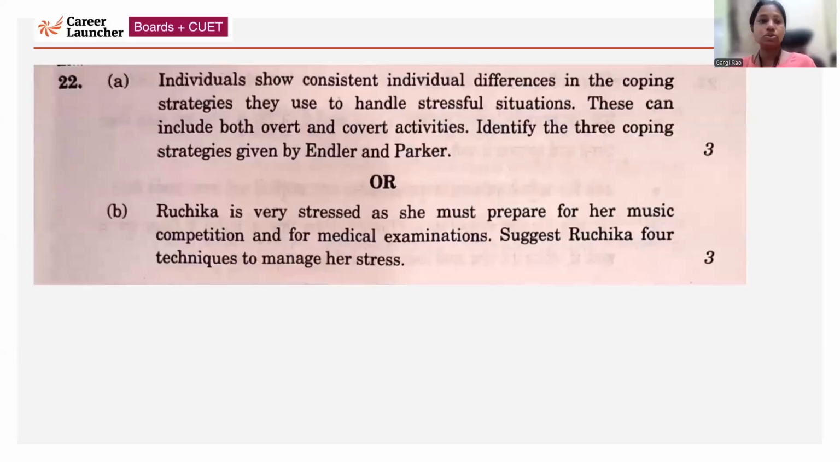Now, question number 22. Again, you have an option over here. The first question is: individuals show consistent individual differences in coping strategies to handle stressful situations. These can include both overt and covert activities. So Endler and Parker have given three coping strategies. This is a very direct question. You should know Endler and Parker have given task-oriented, emotion-oriented, and avoidance-oriented. So you would just have to discuss these three.